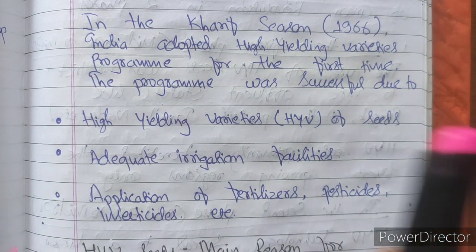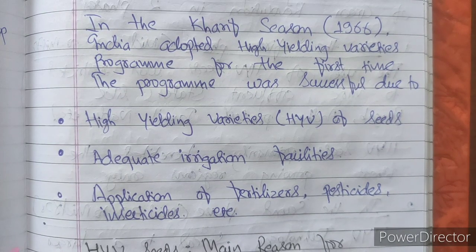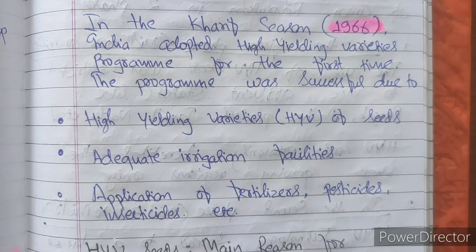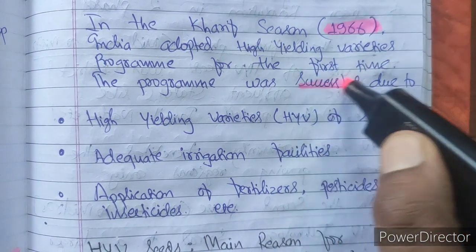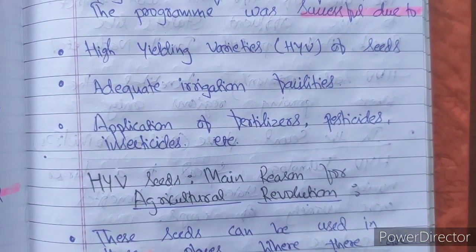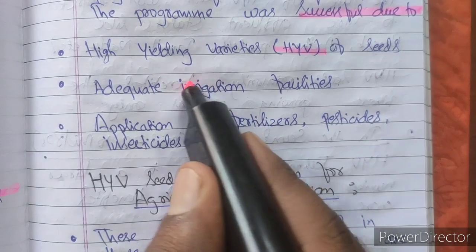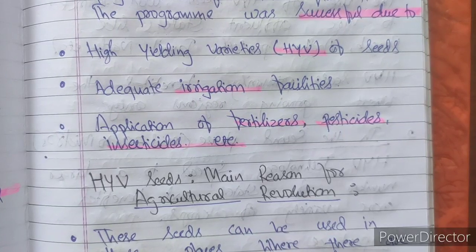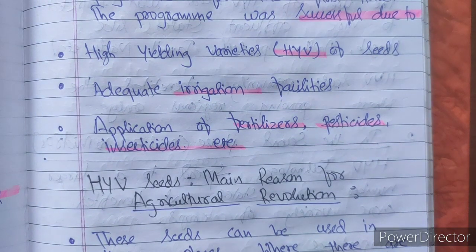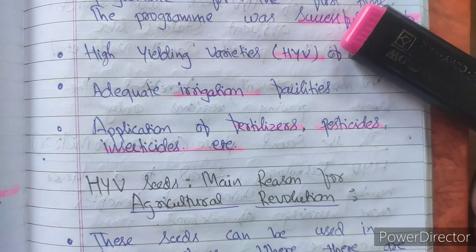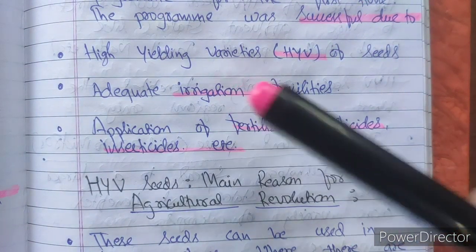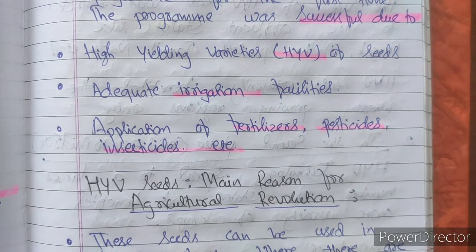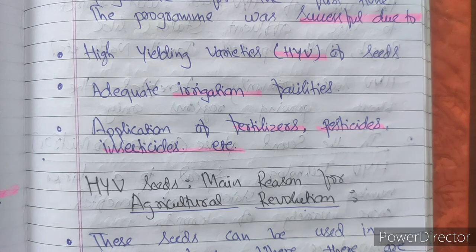In the Kharif season of 1966, India adopted the high yielding variety program for the first time. The program was successful due to two reasons. One was the HYV seeds, and the other was adequate irrigation facilities, application of fertilizers, pesticides and insecticides, etc. So this is the requirement of the green revolution. HYV seeds are required, and these HYV seeds require good water, so that's why irrigation facility is necessary. Fertilizer, pesticide and insecticides are also necessary at the same time, and only then was the green revolution program successful.